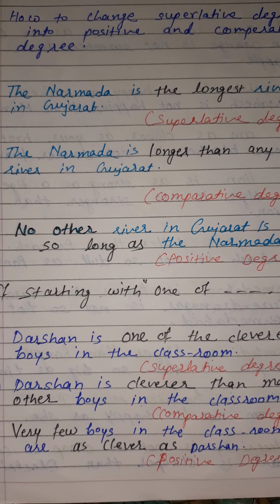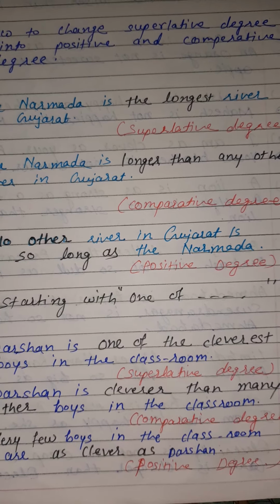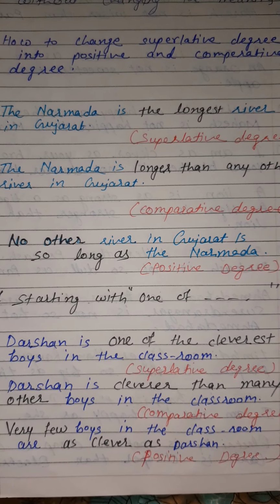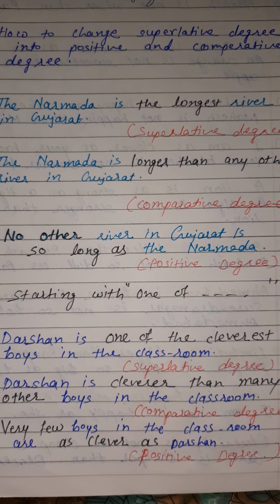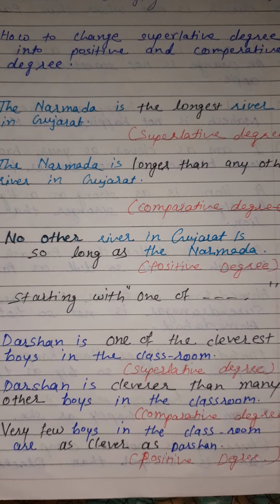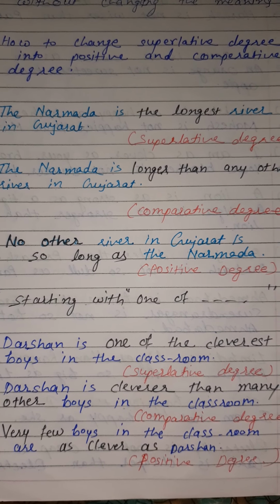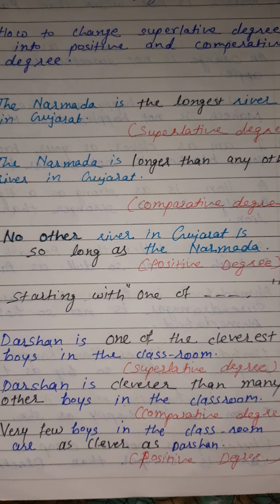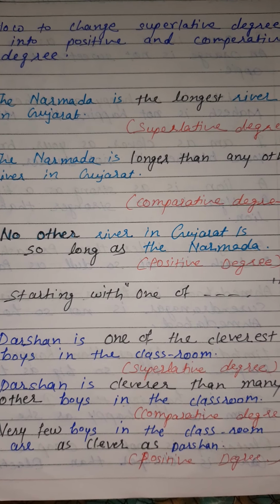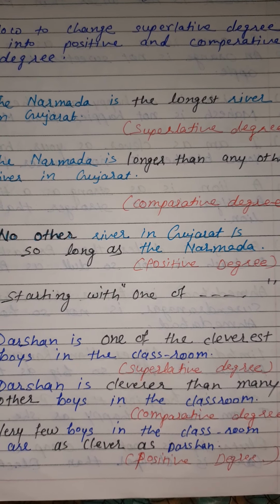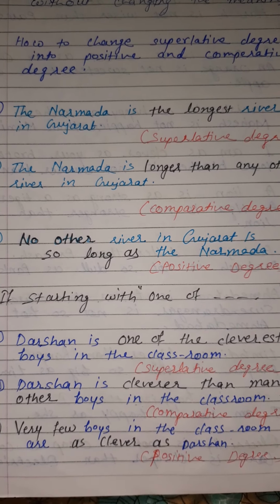Darshan is one of the cleverest boys in the classroom. So it is superlative degree. Here we compare Darshan to the boys of the classroom. When we change it into comparative degree, we use 'many other' instead of 'any other'.